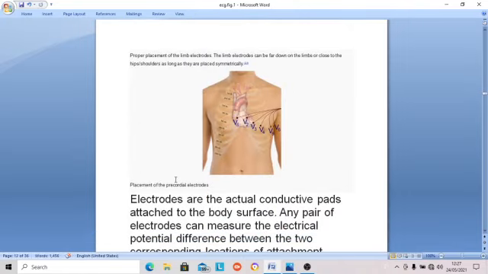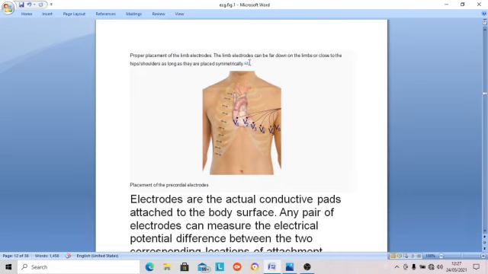And Wilson modified this device to make the unipolar leads. A lead is a pair of electrodes, so one out of the two was made almost zero. That was the principle of Wilson, and so he devised the unipolar leads.